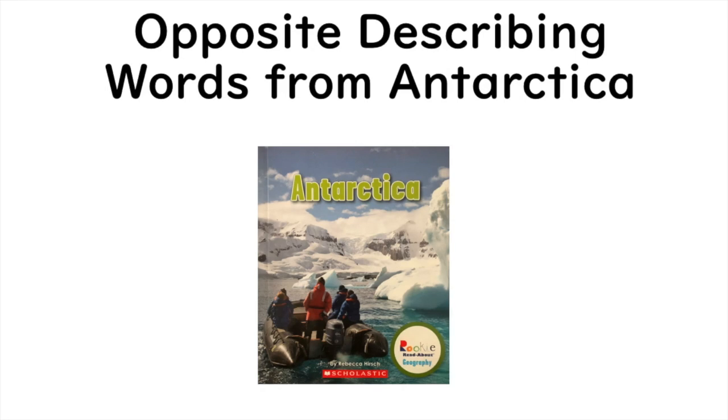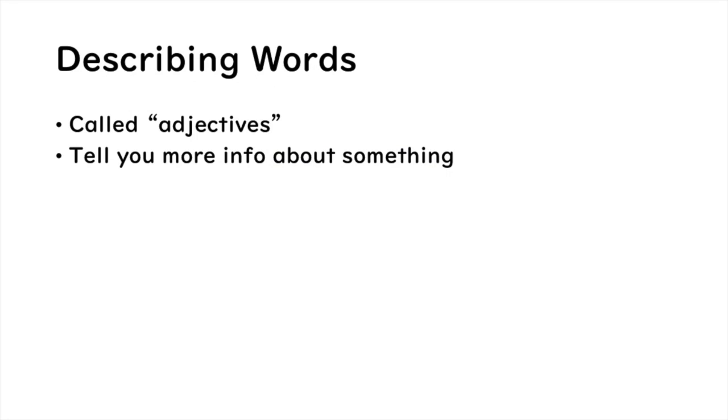out their opposites. Just to remind you, describing words are called adjectives, and they tell you more information about something. It could be the way they look, the way they smell, how they feel.